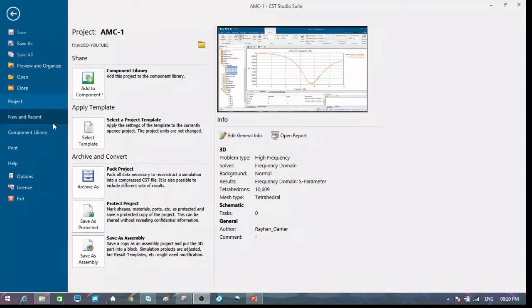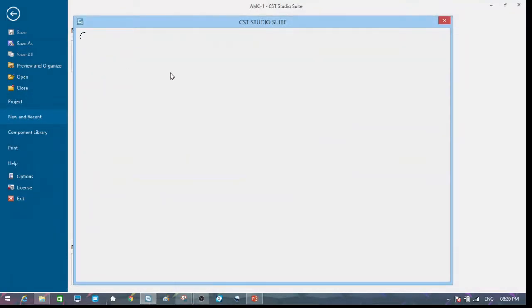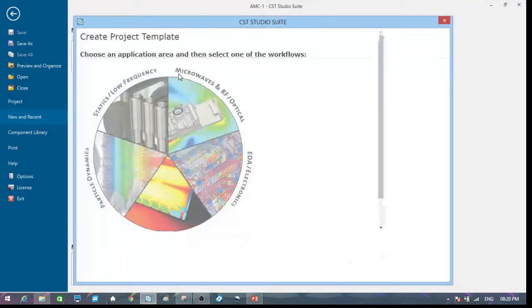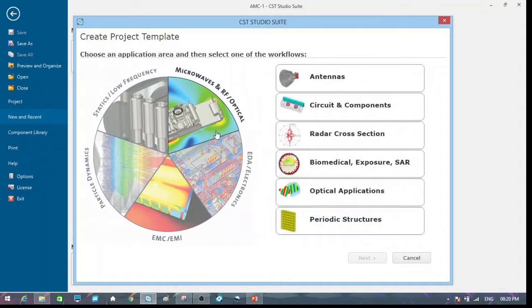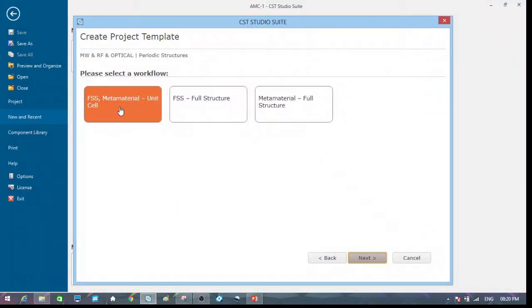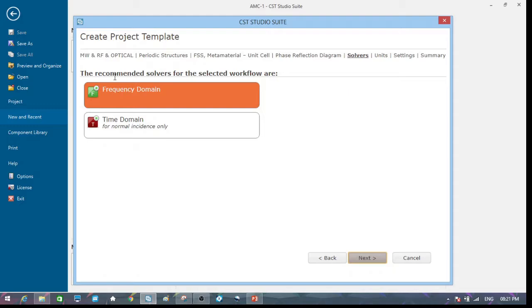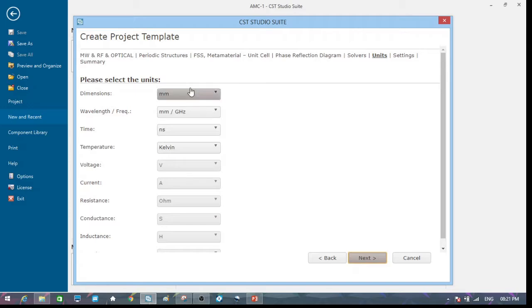So let's see how we can analyze these AMC structures. Go to File, New and Recent, New Template, Microwave and RF Optical, then select Periodic Structures, Metamaterial Unit Cell Simulation, press Next. We have to go for phase reflection diagram, and we are mainly concentrating on frequency domain analysis. Click next and check all the units.